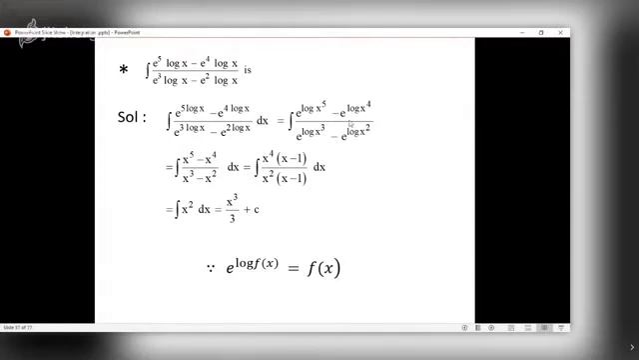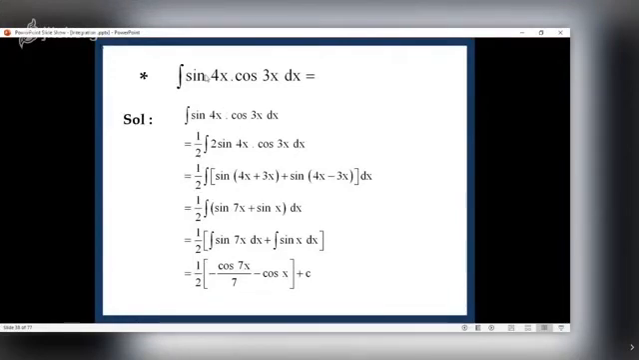So e raised to log of x raised to 5 minus e raised to log of x raised to 4, same in the denominator. Now e raised to log of x raised to 5 is simply x raised to 5. So this becomes x raised to 5 minus x raised to 4 upon x cube minus x square. Next part is simple. Take x raised to 4 common from numerator, x square from denominator, x minus 1 gets cancelled. So what remains is x square. So what is the integral of x square? It is nothing but x cube upon 3 plus c.